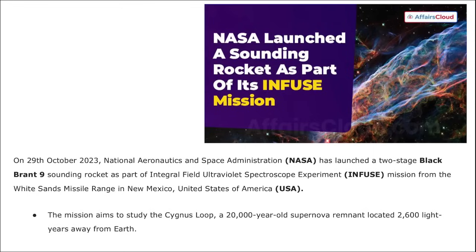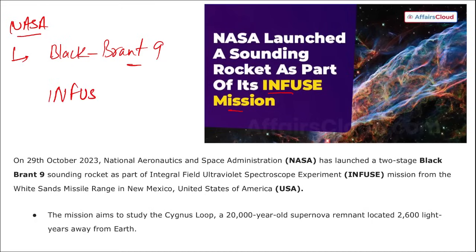Right. Next is NASA has launched a sounding rocket as part of its Infuse mission. So it is NASA. Right. They have launched this 2-stage Black Brant 9 sounding rocket as a part of their Infuse mission. What is this Infuse mission?